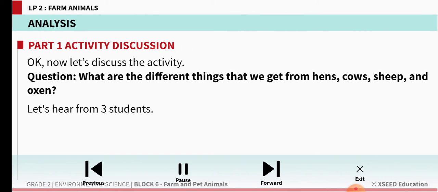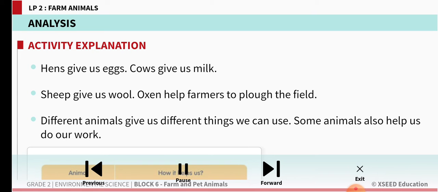Yes, now, children. So with the beautiful pictures, you are able to understand how the farm animals are helpful to us. What are the different things we get from hens, cows, sheep and oxen? That's what even we did as an activity. Hens give us eggs, cows give us milk, sheep give us wool, oxen help farmers to plough the field. Different animals give us different things we can use. Some animals also help us to do our work.